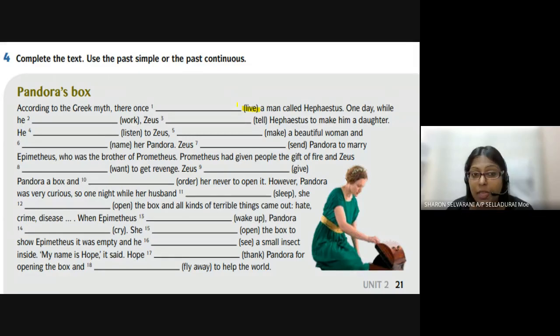According to the Greek myth, there once, what is the past tense of live? Okay, what's the answer? Can you all hear me, class?